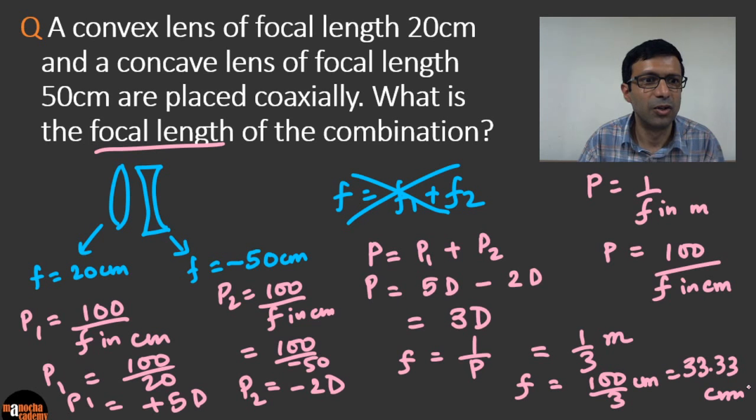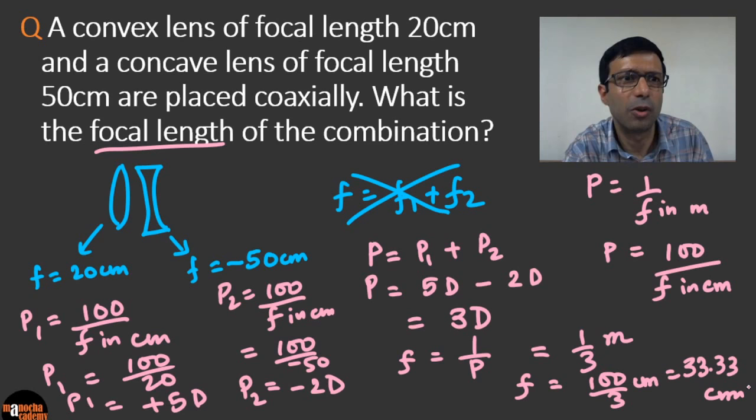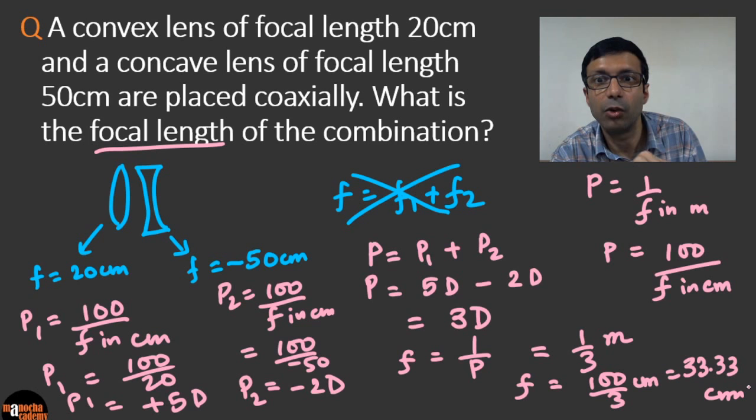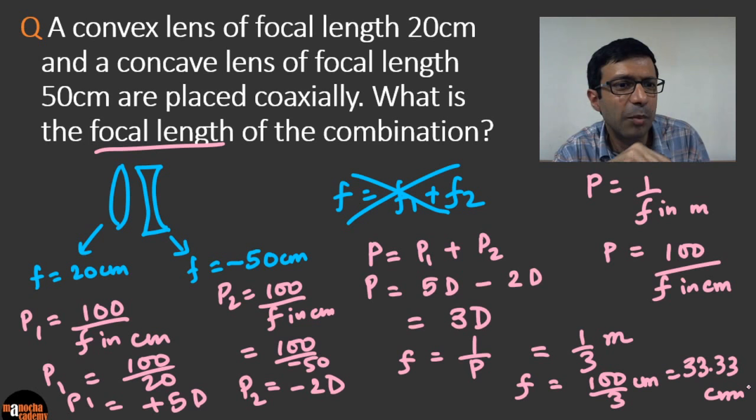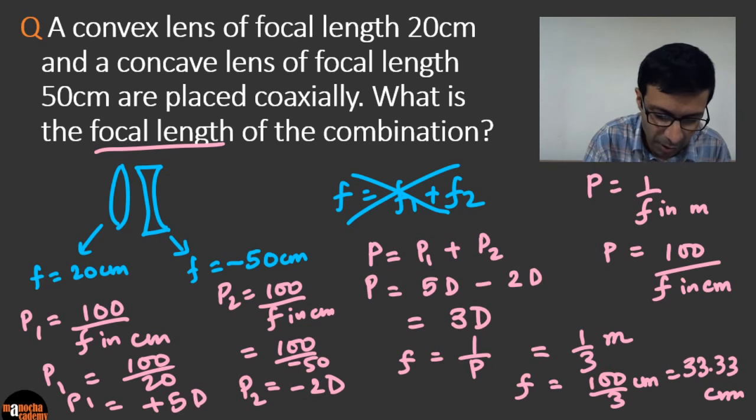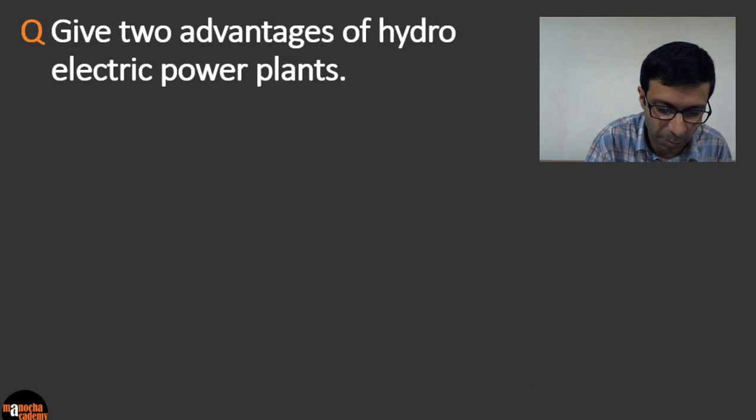This is an important question of how to find it. I see some answers of 3, but 3 is the total power. Remember, we need to find the focal length of the combination. So don't forget to see that. Good. I see some of you have written 1 by 3. Siddharth has written 33.33. That's right. Again, don't forget the unit, Siddharth. You need to write 33.33 centimeters. The unit is very important. Guys, don't forget it in the exam. You don't want to lose marks for a simple unit.